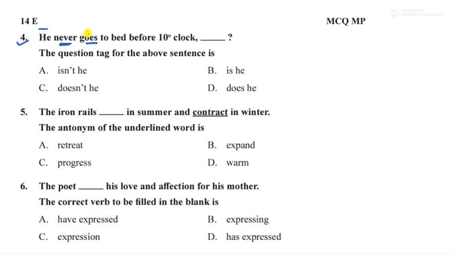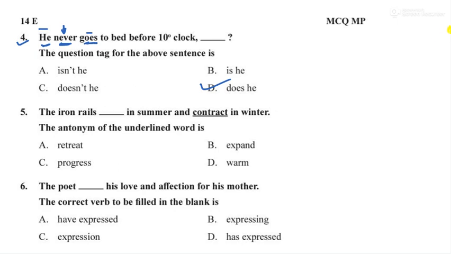Here, he never goes to bed. Goes and he, both of them are singular, correct? Singular subject, singular verb. So you will use which one? Does he, correct? Why are we not using doesn't he? Because we have a negative usage over here, so our question tag should be a positive one. Therefore does he is the right answer.